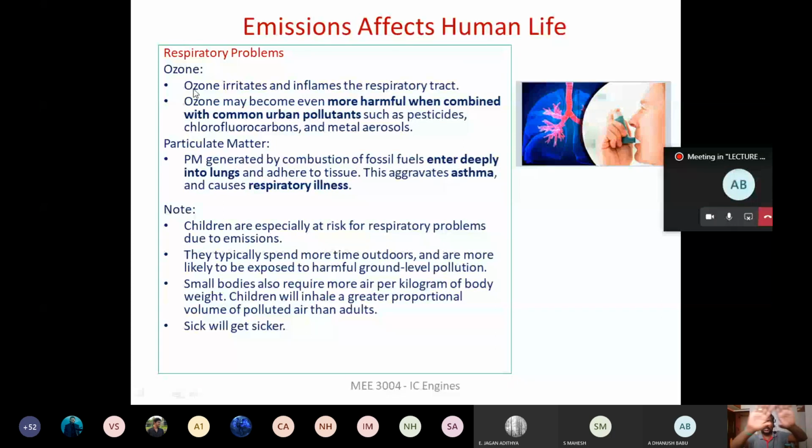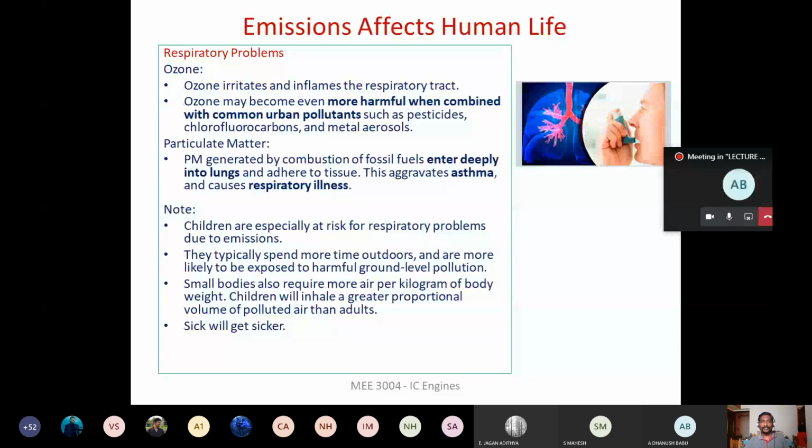So if we are going to have ozone at the ground level, right, that also affects our respiratory tract. For human beings, if it is available at the ground level, it is going to affect the respiratory tract, and it is going to be more harmful when it is combined with other pollutants such as pesticides, chlorofluorocarbons, metal aerosols. All these are also going to combine and react with the ozone, and when we inhale this, that is going to be a problem.